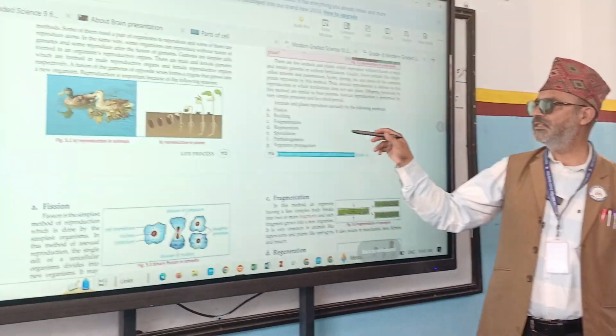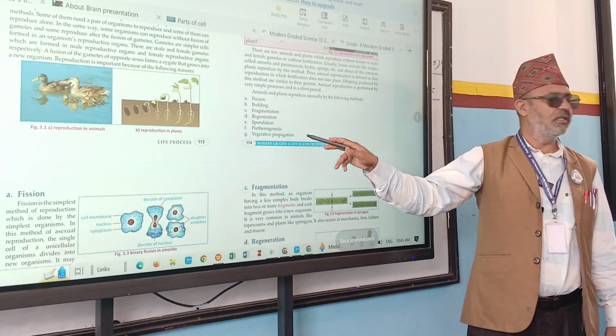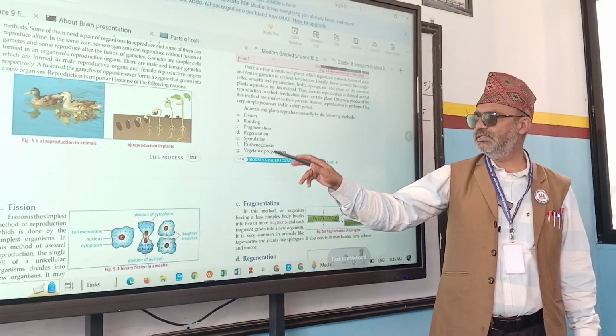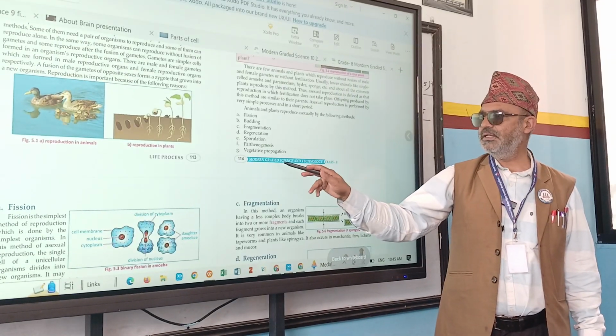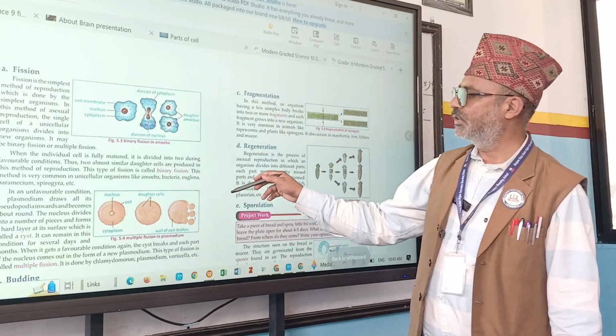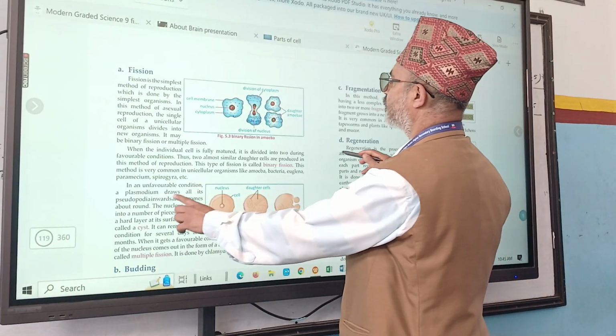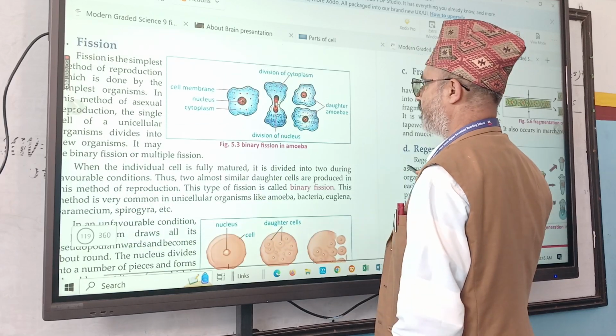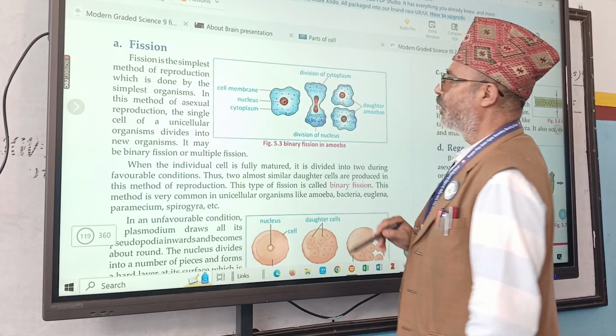What are the different types of asexual reproduction? Fission, budding, fragmentation, regeneration, sporulation, parthenogenesis, vegetative propagation. Alright, students, you can see here one chapter, one portion. What is given here? Fission.